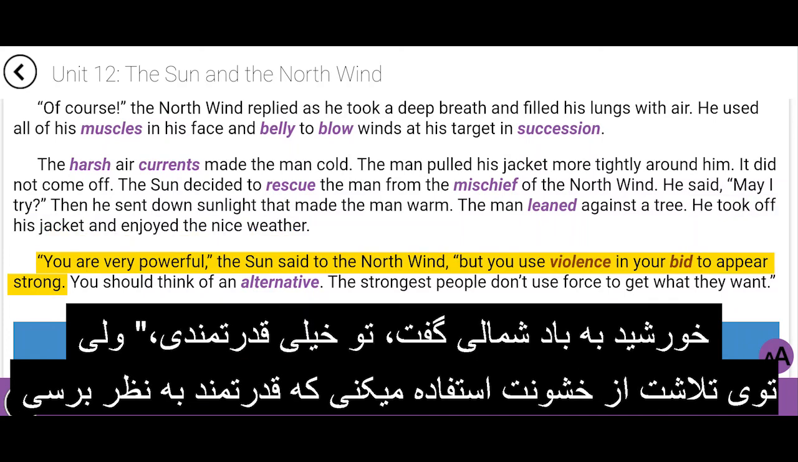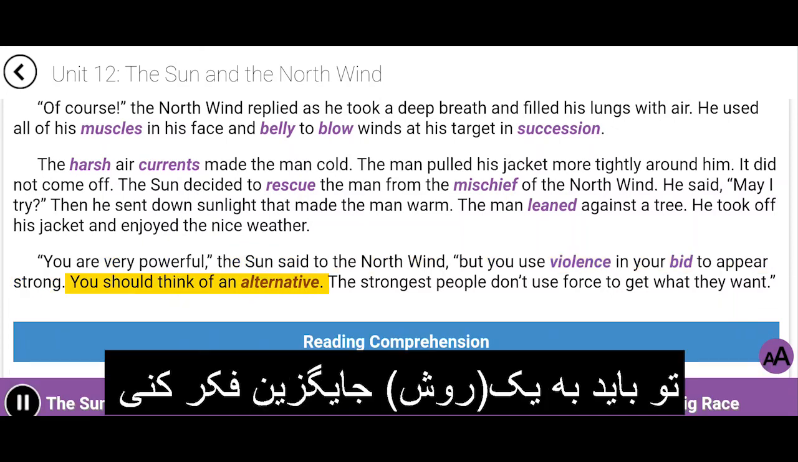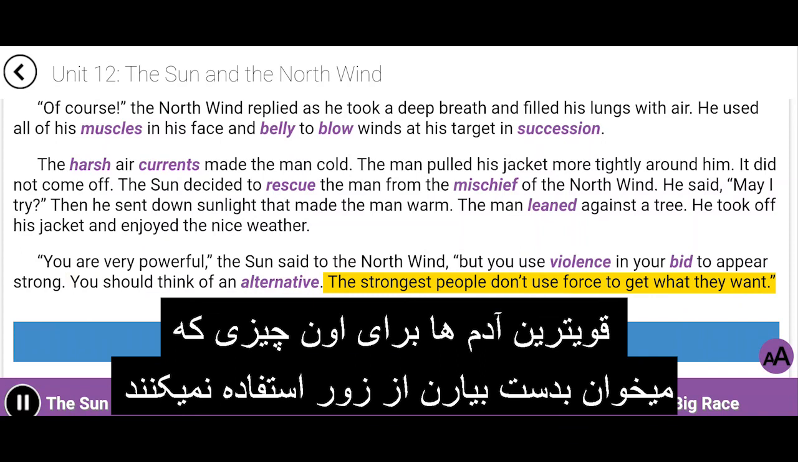"You are very powerful," the sun said to the north wind, "but you use violence in your bid to appear strong. You should think of an alternative. The strongest people don't use force to get what they want."